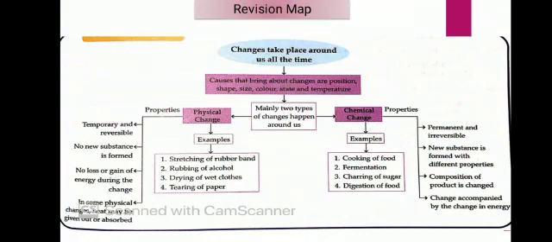Now here is a revision map to review the whole chapter as a summary. We see the changes that take place around us all the time, causing changes in position, shape, size, color, state and temperature. On the basis of this, we can differentiate two kinds: physical change and chemical change. Examples of physical change are stretching of a rubber band, melting of wax, tearing of paper. Examples of chemical change are cooking of food, fermentation, burning of sugar, digestion of food, etc.